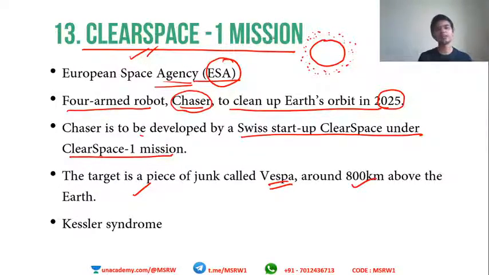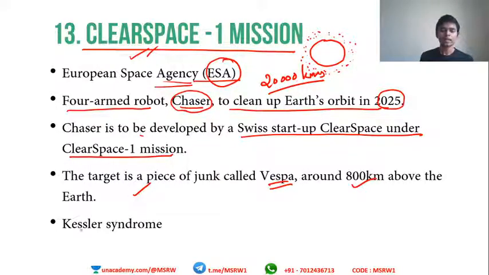Okay, so debris need not be a satellite, it can be a screw, one particular nut or bolt, that itself is debris. Debris will be traveling at speeds like 20,000 kilometers. Imagine, even if it is a small screw, if it is traveling at these kinds of speeds, one collision will be enough to destroy a satellite or a space station or whatever.